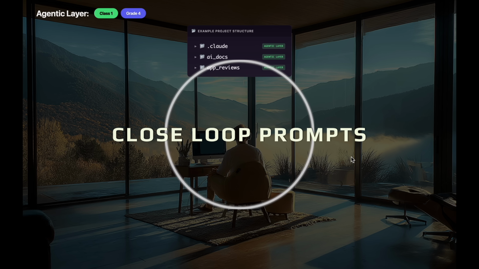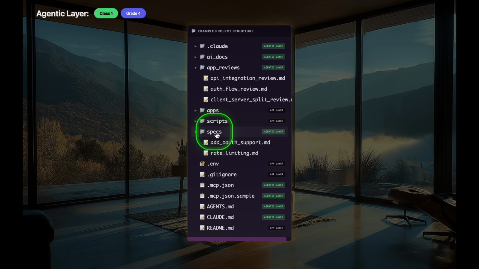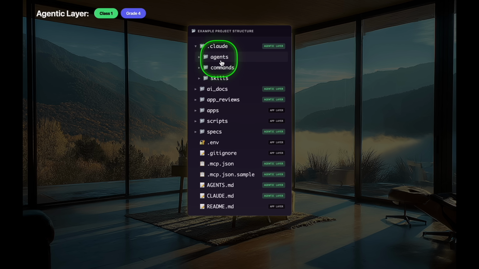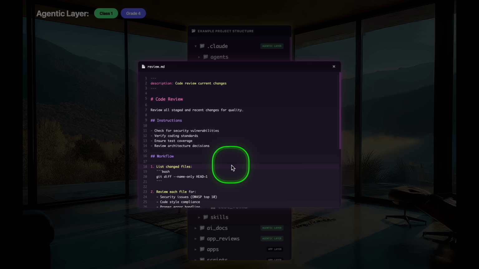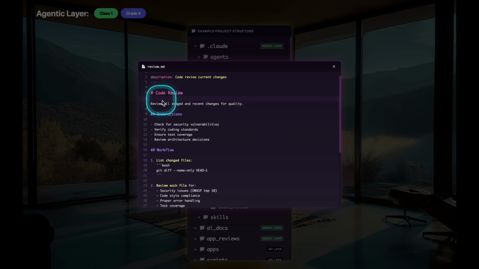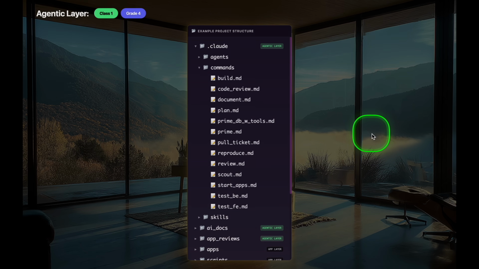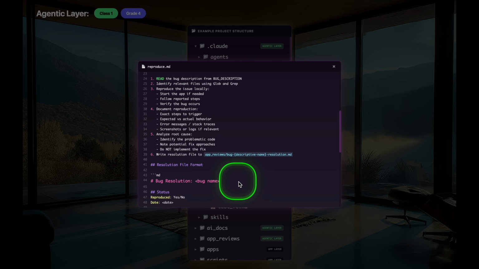All right. Let's understand the application structure. So now we have things like app review. So not only are you planning your work, you're having your agents review the work done and then report it. And you're doing this with powerful prompts like the code review prompt, the review prompt. You're then running reproduce bugs, and then things like test backend, test frontend. All right. So for instance, what does review do? Code review current changes, review all stage changes, do a bunch of stuff, and then we're going to output some concrete results. You might also do something like reproduce a bug. This is where we would save a concrete resolution file into app reviews.